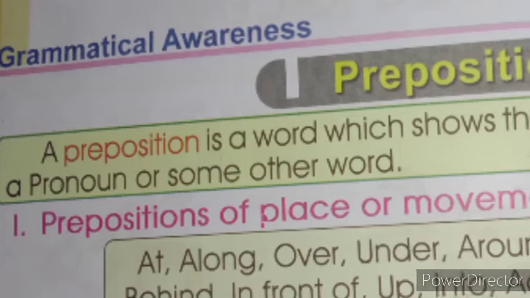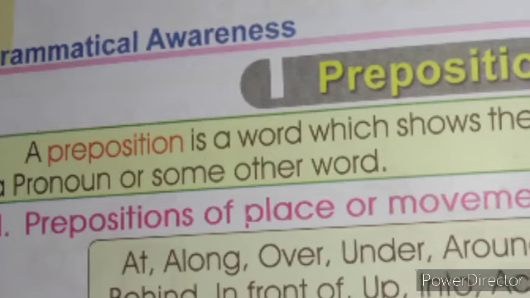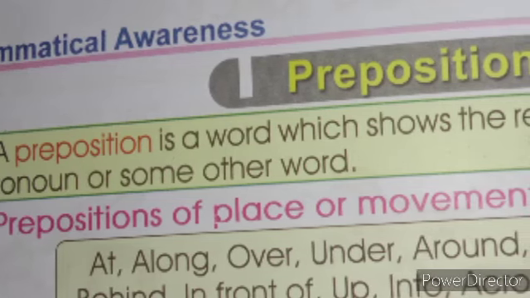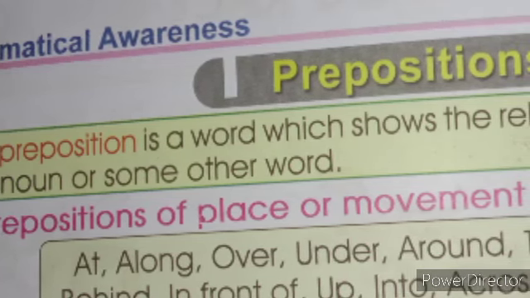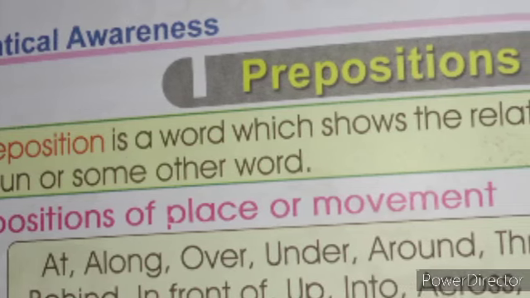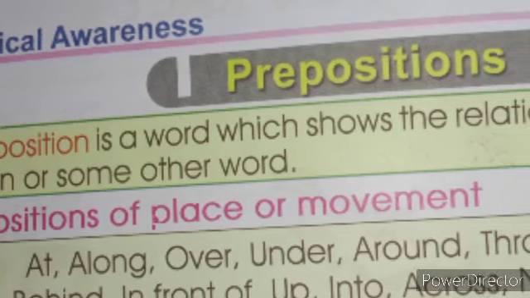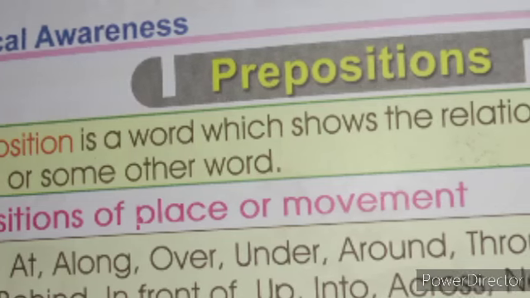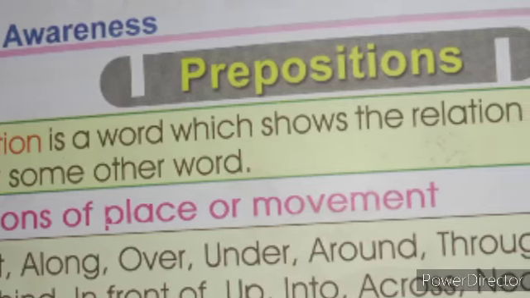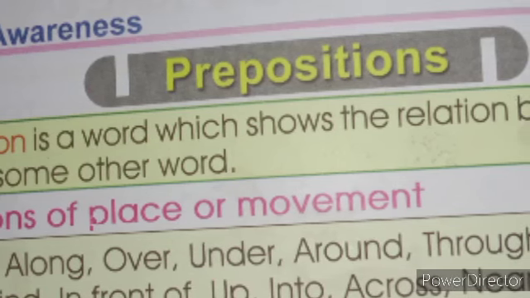Yes, what have we discussed in today's class, dear? Yes, prepositions. Students, what is a preposition? A preposition is a word which shows the relation between a noun and a pronoun or some other word. This is called a preposition. Already we learned, right?